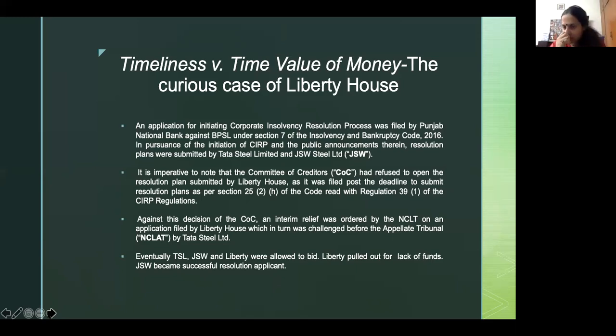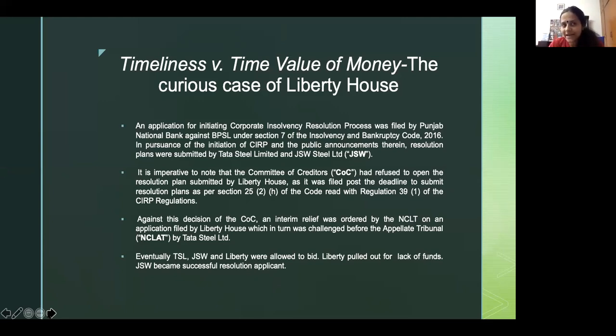Then it went to the NCLT, and NCLT said a couple of things. It said while speedy resolution is one part of the object of the code, the other part is procuring the maximum value for a corporate debtor. And Liberty was offering, in terms of the news, a large amount of money.